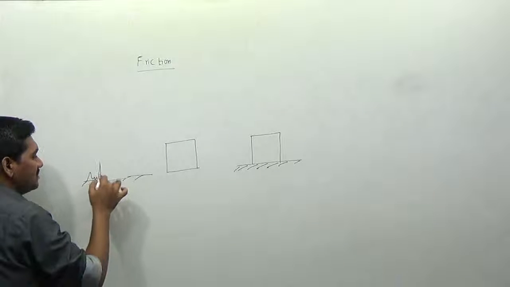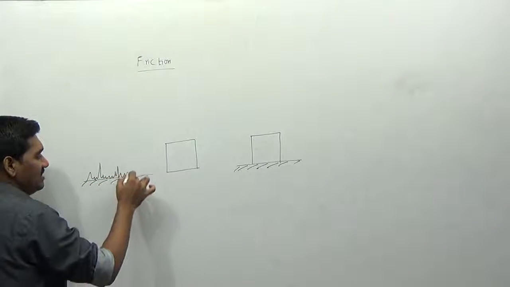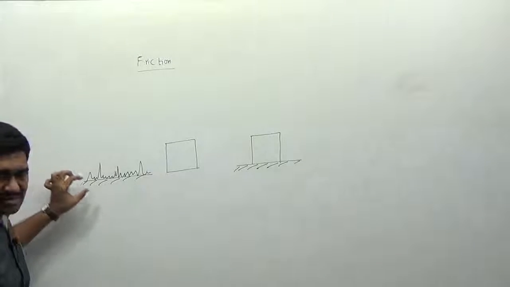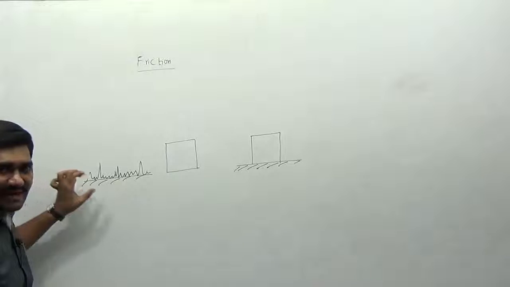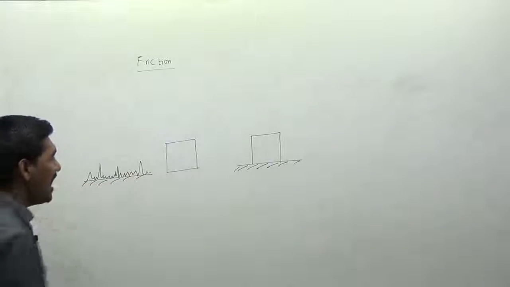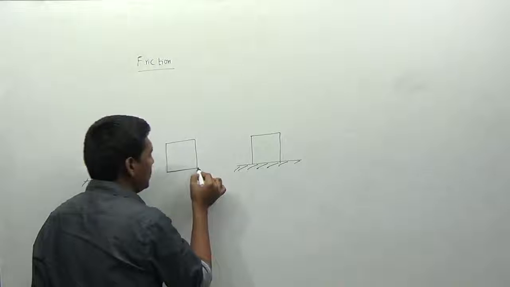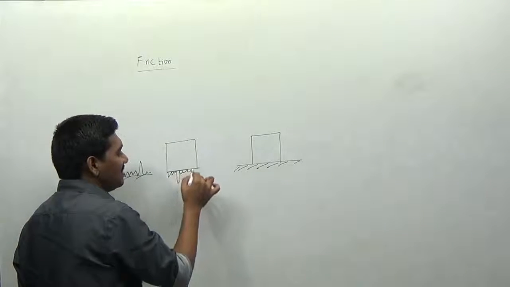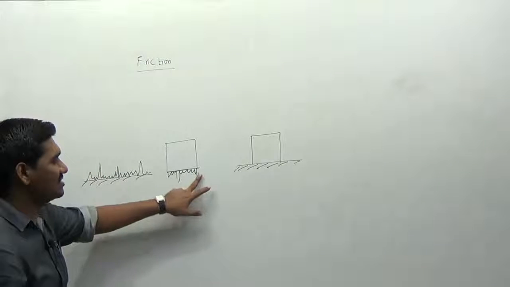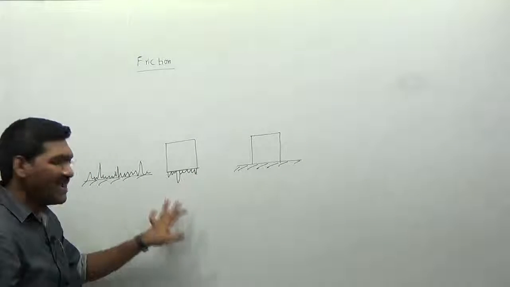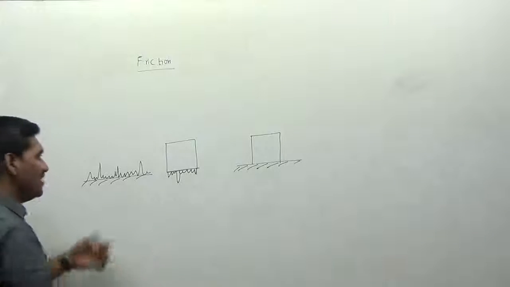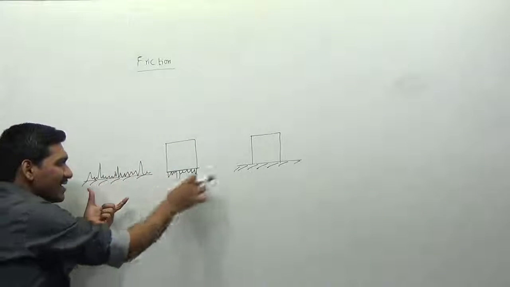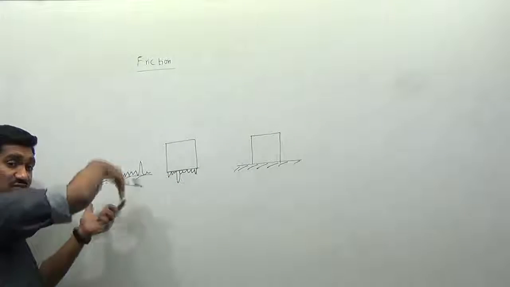these are called surface irregularities. You can see the minute projections, called surface irregularities, of the entire surface here. If you observe the bottom surface of the block, which is resting on the surface, this block also has some surface irregularities, also called minute projections. So whenever this block is placed onto this surface, these irregularities will mesh with each other.